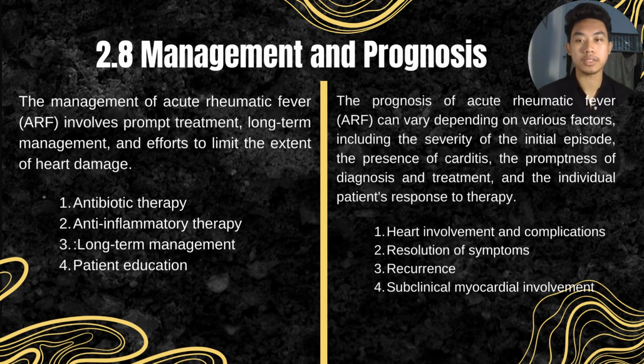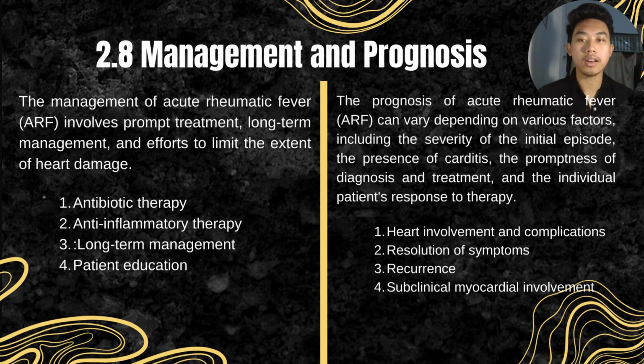Resolution of symptoms. With appropriate treatment, the symptoms of ARF such as fever, joint pain, and inflammation can resolve. Recurrence. Recurrence of ARF is a concern as it can lead to further damage to the heart valves and an increased risk of developing rheumatic heart disease.